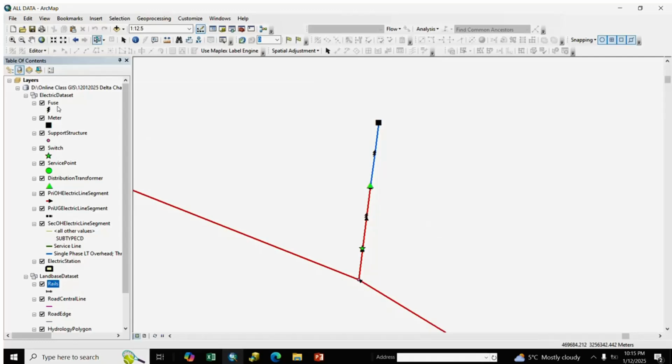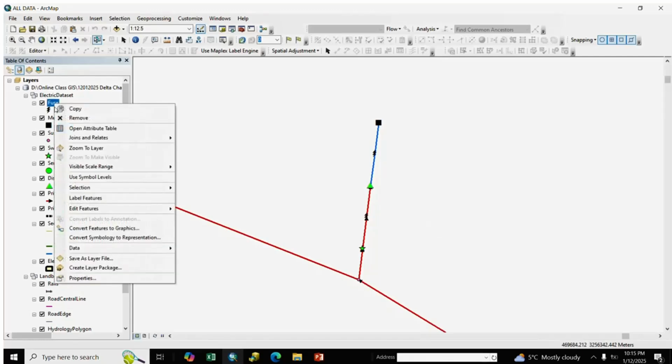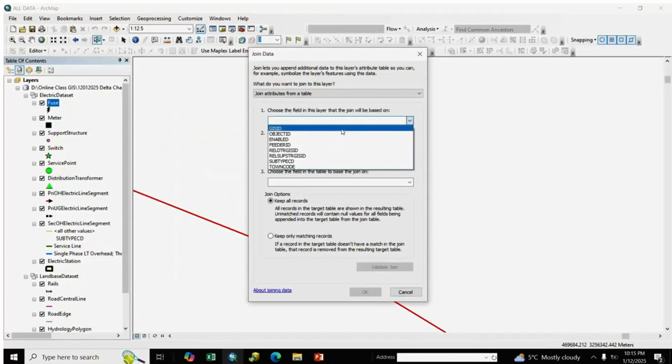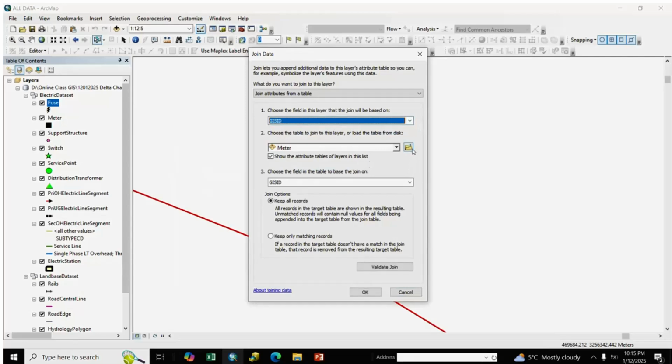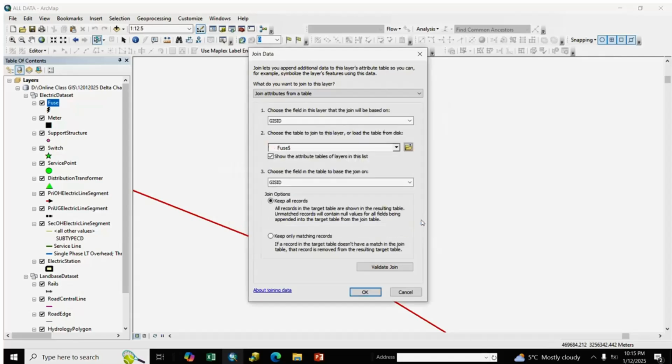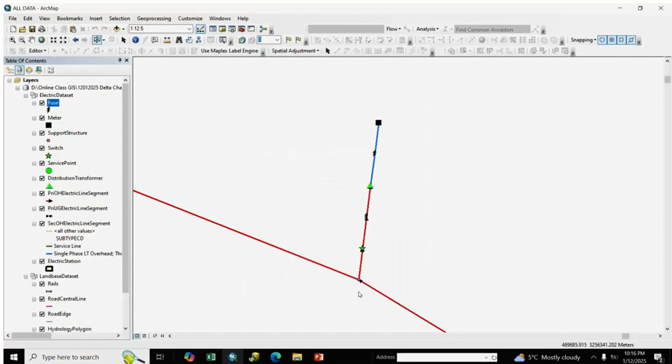First we join fuse. We go to fuse, join, and we select GIS ID, fuse GIS ID, and we select the delete Excel. Our data is available here. First we remove fuse: we select fuse, add, and here GIS ID, keep only matching records, and OK.